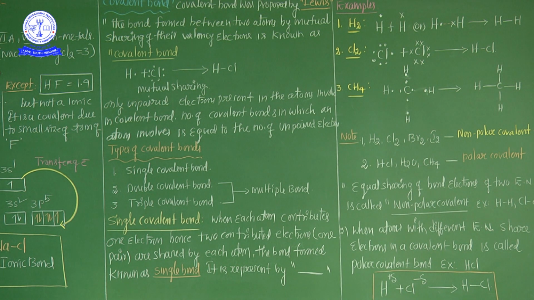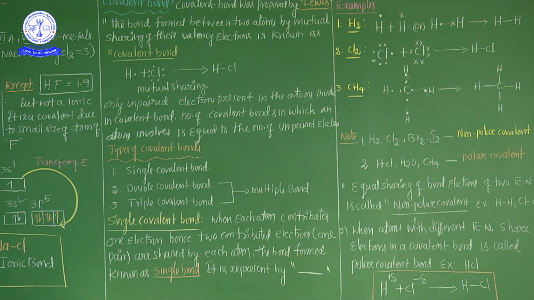Okay, now, next one is the double bond. Double covalent bond. What is the double covalent bond? You know that very well. Double covalent bond means one atom having two unpaired electrons, and one more atom having two unpaired electrons.